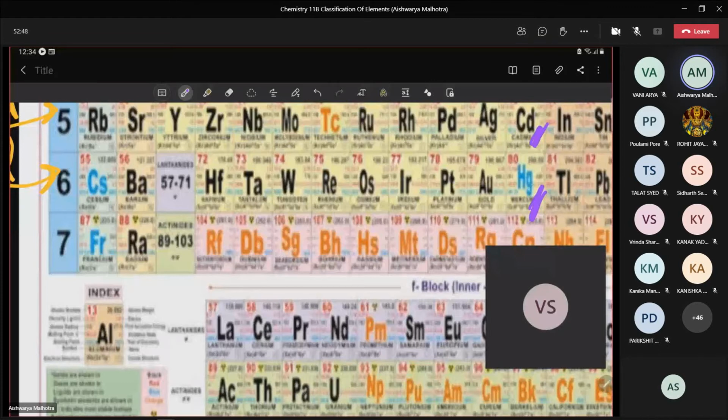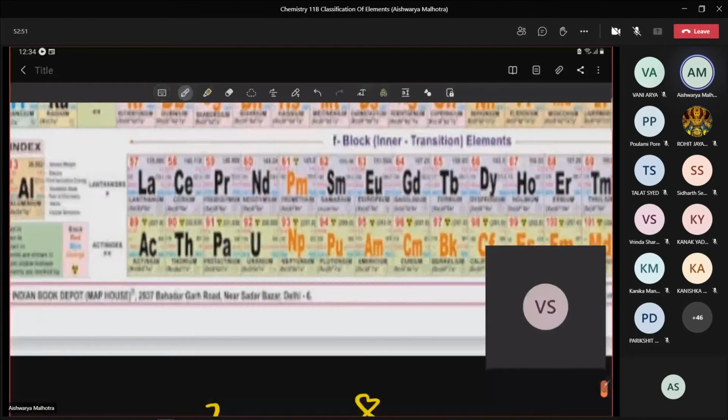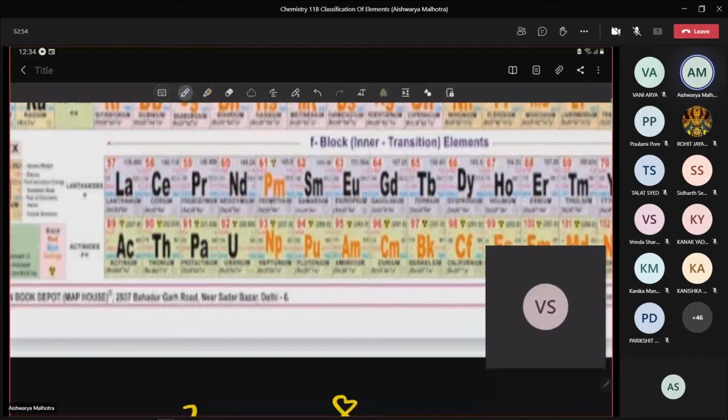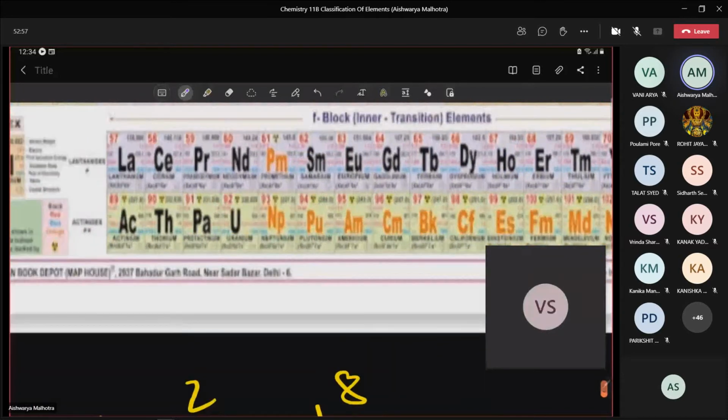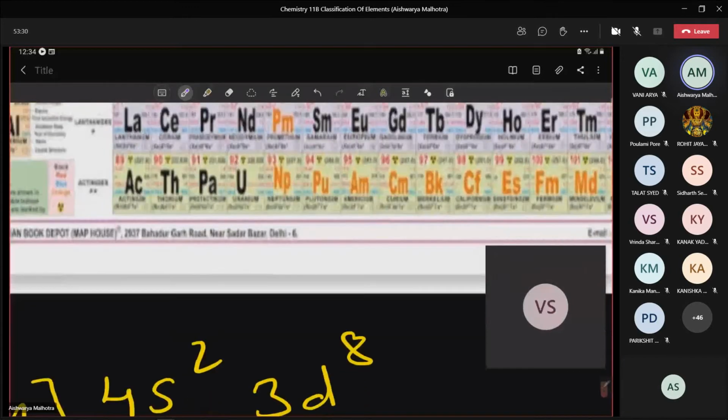So these two rows of elements are known as F block elements. We call them inner transition elements. Why? Because here the electrons are filled in F orbitals. F orbitals are placed very close to the nucleus. That is why I'm using the word inner. When electrons are filled in D, which is again inside the atom, we call it a transition element, and F block is further inside the atom, so we call it an inner transition element. Is it okay?